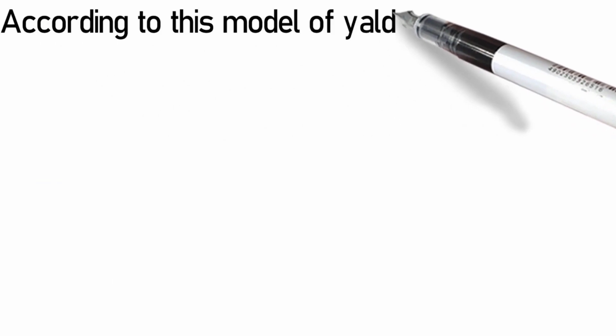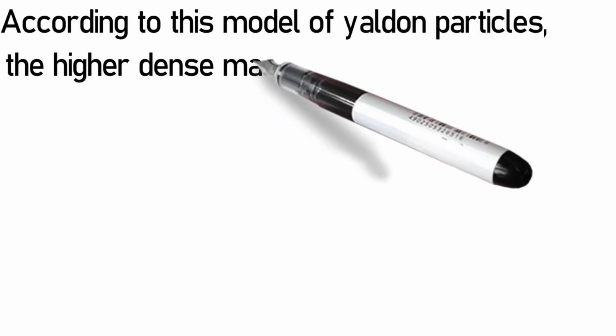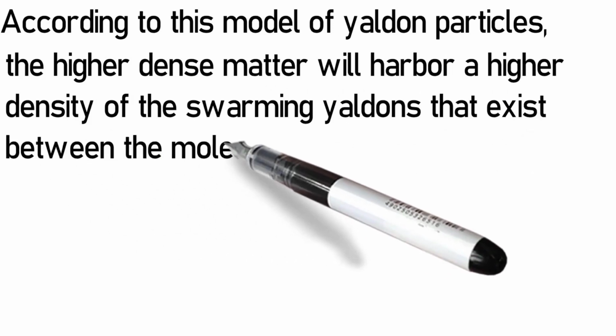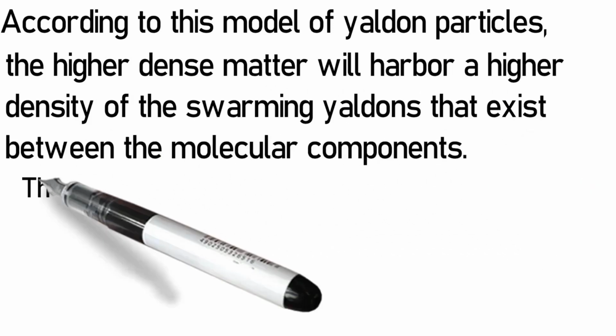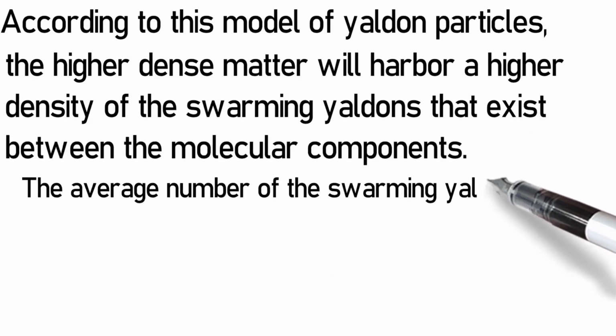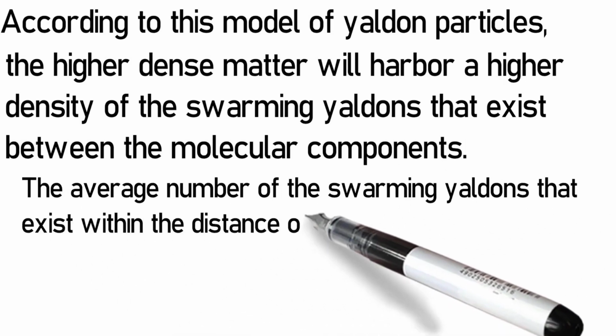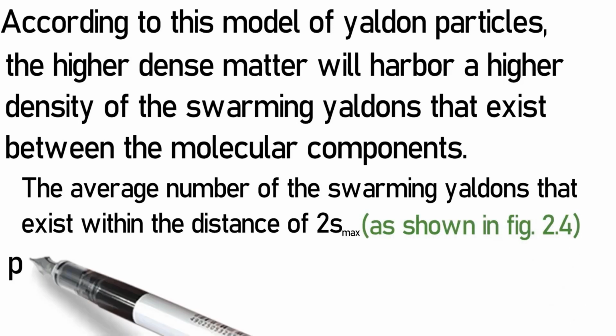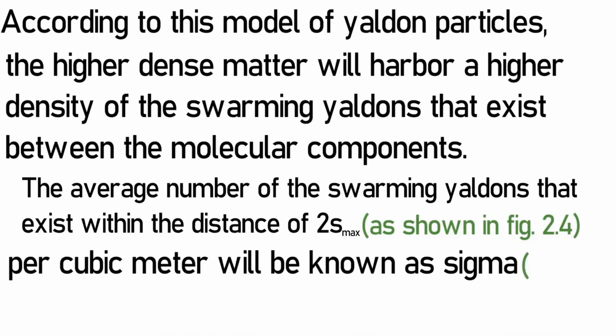According to this model of Yaldon particles, the higher dense matter will harbor a higher density of the swarming Yaldons that exist between the molecular components. The average number of the swarming Yaldons that exist within the distance of 2s max, as shown in figure 2.4, per cubic meter will be known as sigma.